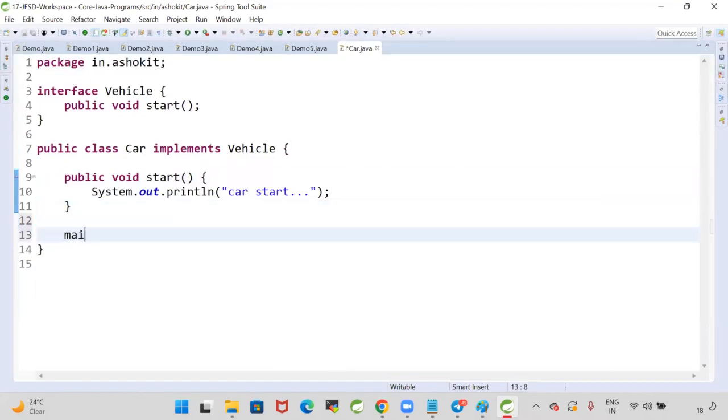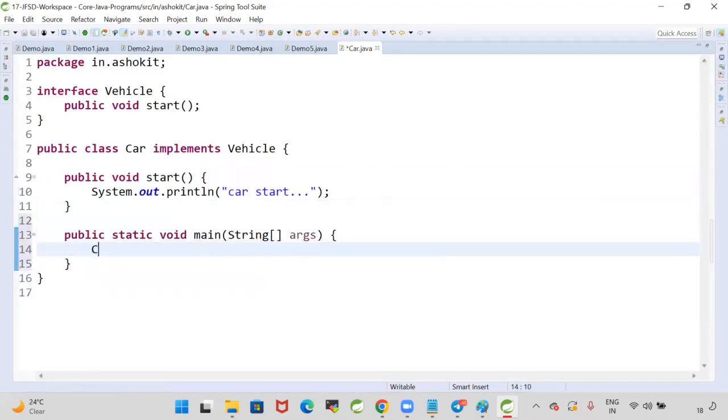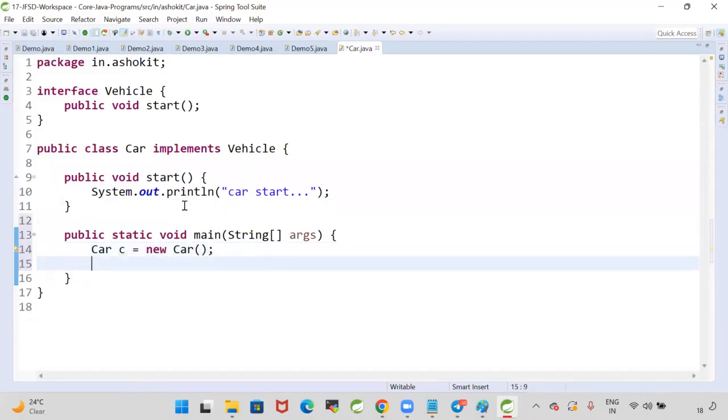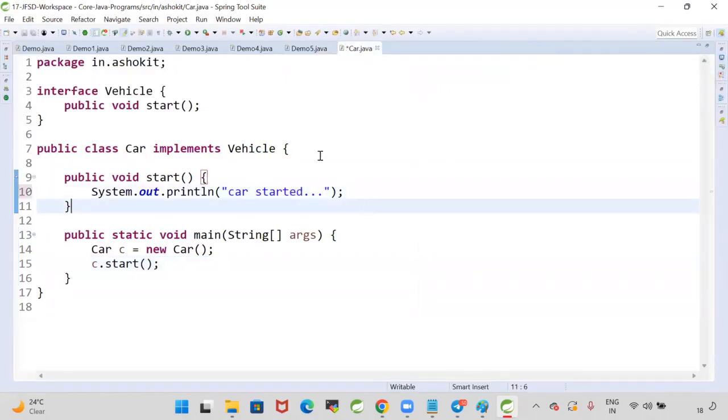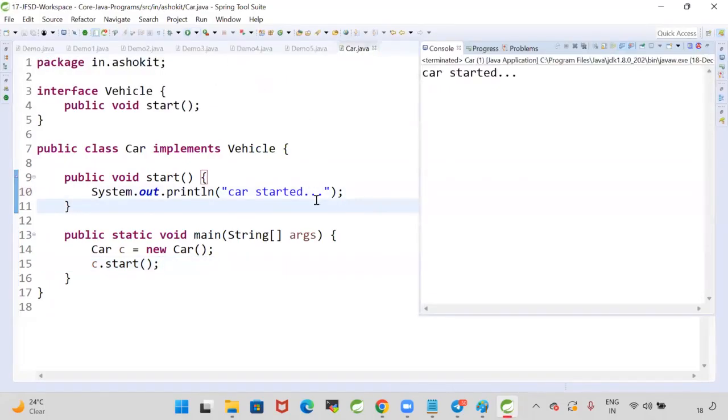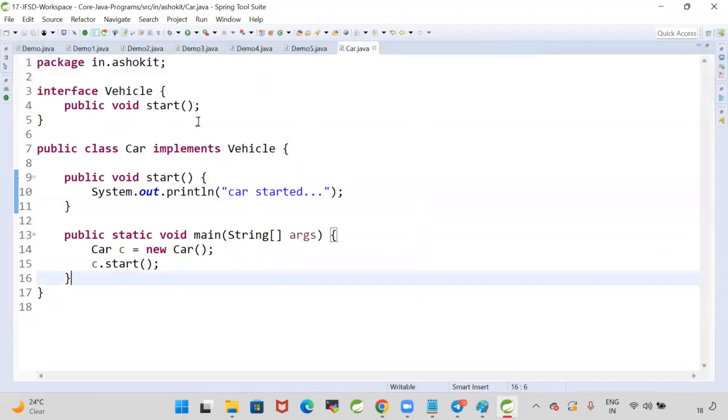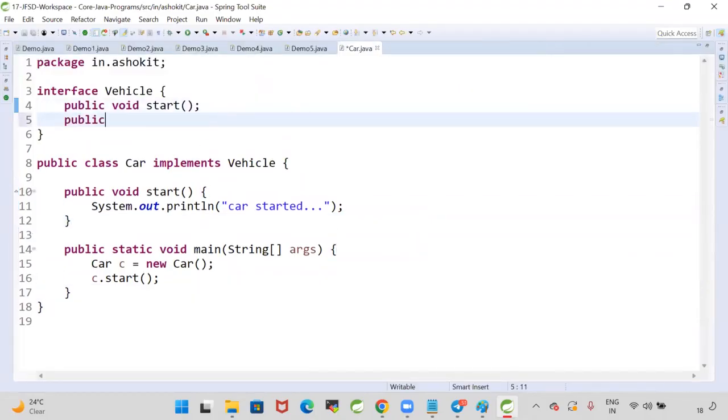Now here I'm going to write the main method. I'm going to create the object for car: Car c = new Car, and c.start. I'm running this program. When I run this program, you can see car started. That is the output we are going to get. Now in the same interface, if I add one method called public void clean, then what will happen?